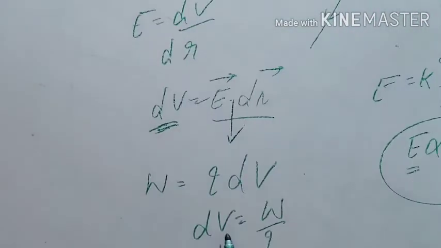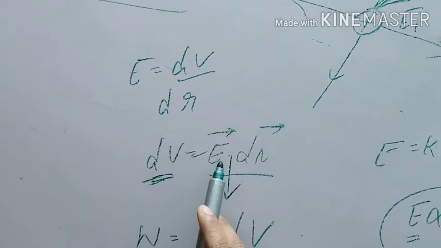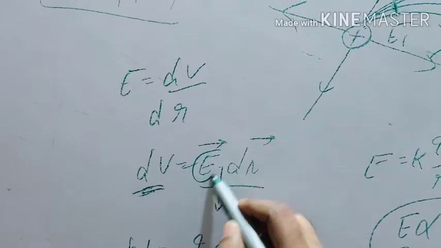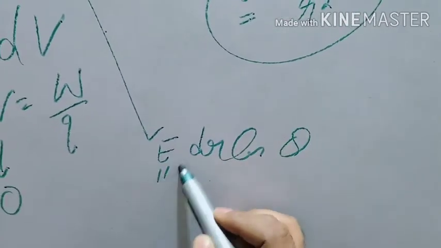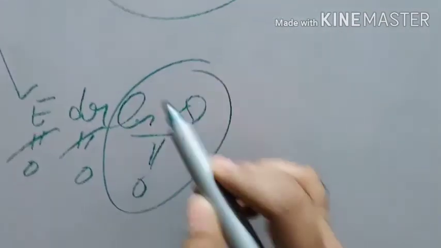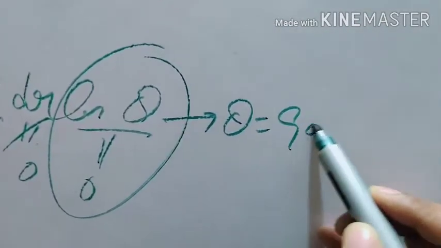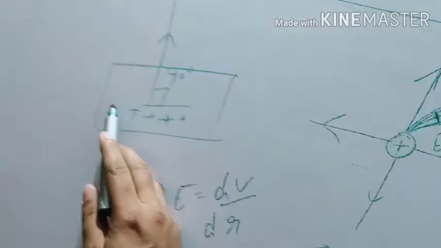Potential is the same, then dV is 0. If dV is 0, then either electric field is 0 or dr is 0. Why? Because it is E dr cos theta. E is not equal to 0, dr is not equal to 0, then cos theta will be equal to 0. And what does it mean? It means theta will be equal to 90 degrees. That's why electric field is always perpendicular to the surface. It is a concept of equipotential surface.